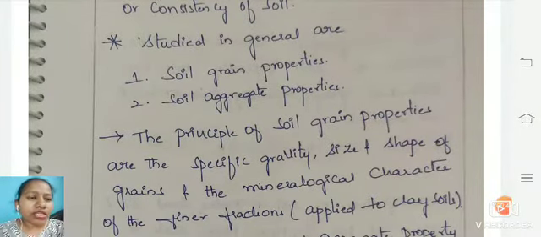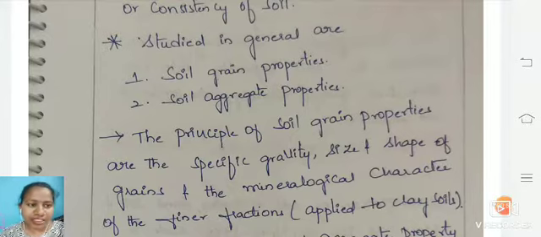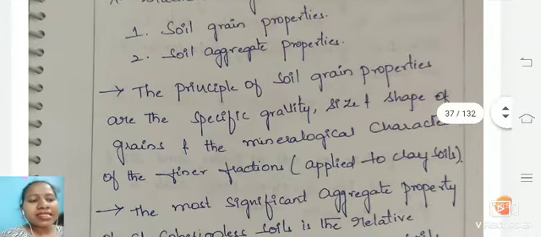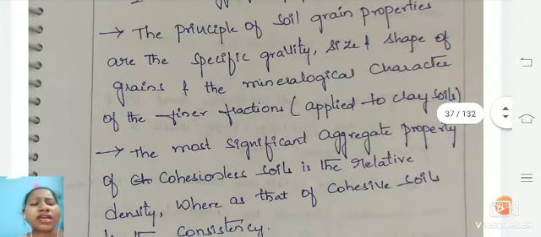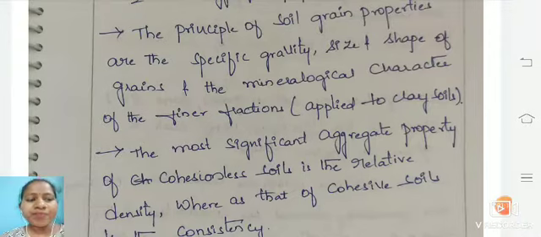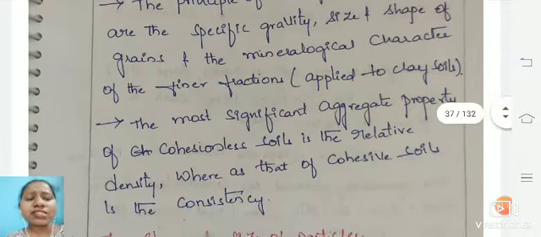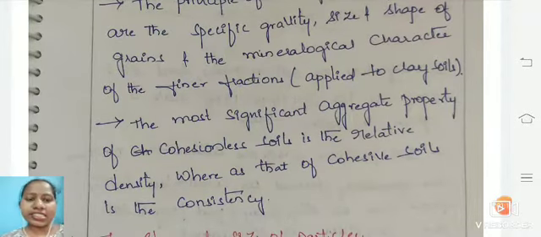As we all know, the soil grain properties include the specific gravity and the size and shape of the soil, and this also comes as a mineralogical characteristic, and these have the finer type of particles. This finer type of particles is found only in clay type soils. Mostly the aggregate particles are found only in cohesionless soils, which have the relative density, whereas cohesive soils have the consistency here.